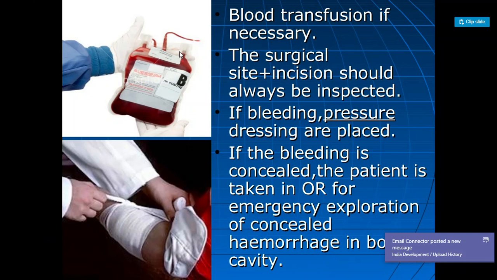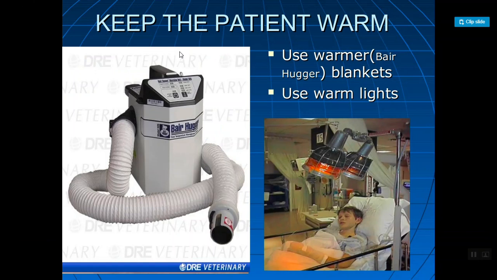sorry, it's not the observation room, that is the operating room, for emergency exploration of concealed hemorrhage in the body cavity. So the blood that is stopped, but that is concealed means that is retained, accumulation is there. So blood is accumulated, so we have to remove that blood. So that is an exploration of an accumulation of the blood or concealed hemorrhage in the body cavity. Keep the patient warm. We can use the warmers, we can use the blankets, use warm lights.